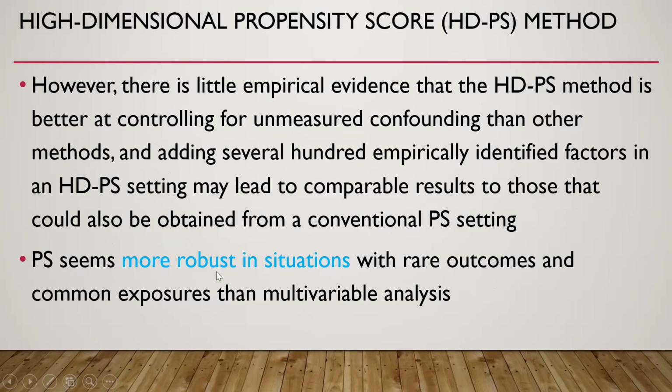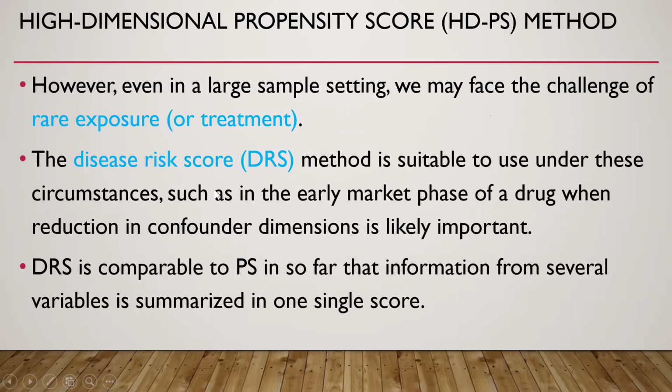The propensity score method is more robust in situations with rare outcomes and common exposure than multivariable analysis. However, even in a large sample setting, we may face the challenge of rare exposure or rare treatment, and the disease risk score method is more suitable under these circumstances.